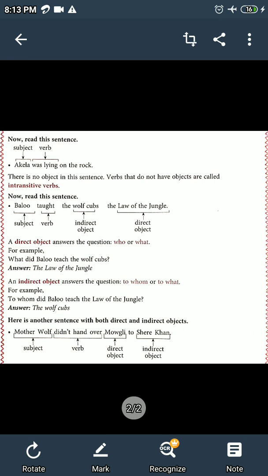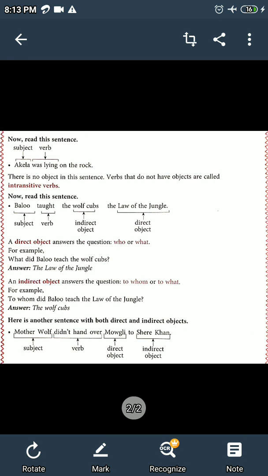Now how to find what is a direct object and what is an indirect object? To find the direct object, we ask the question who or what to the verb. Now take the example of this sentence. Baloo taught the wolf cubs the law of the jungle.